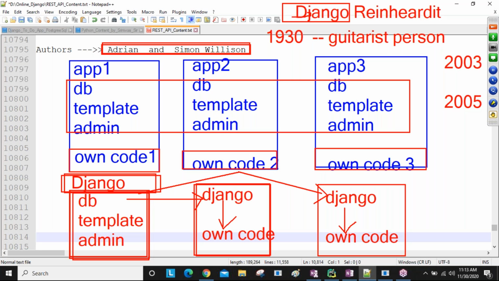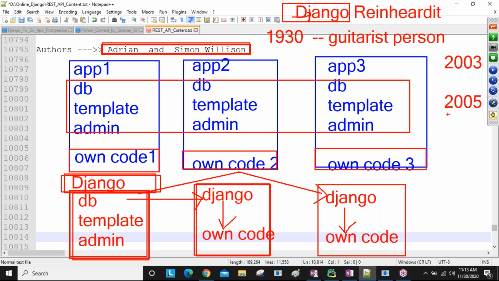Like this they were deciding, and they decided and released it to the public, guys. Okay? So in which year did they release it to the public? In 2005, as open source. Open source means there is no need to take any license. So you can simply download it and use it, and you can develop your own applications. So in 2005 they released it to the public, guys.